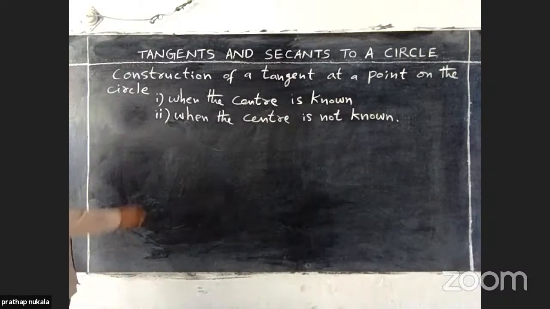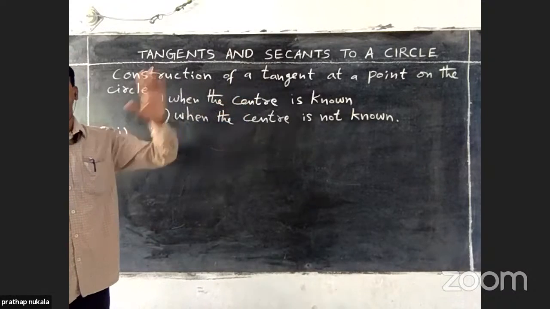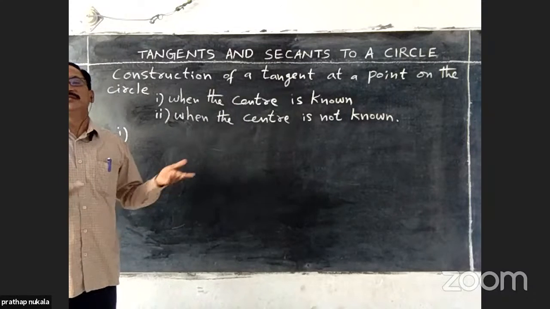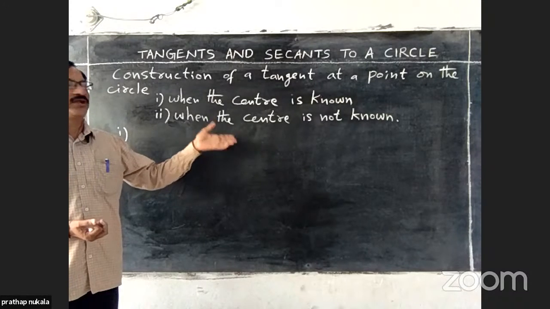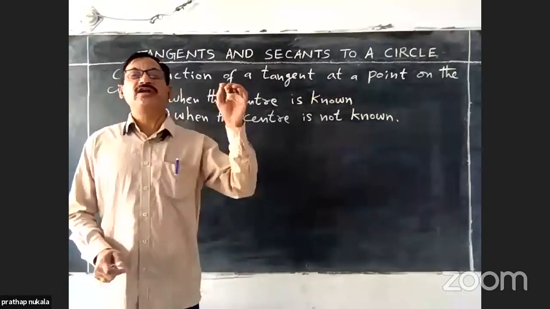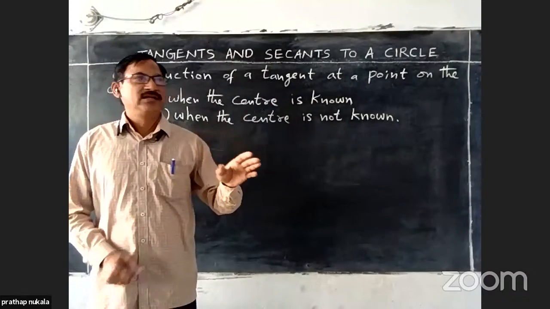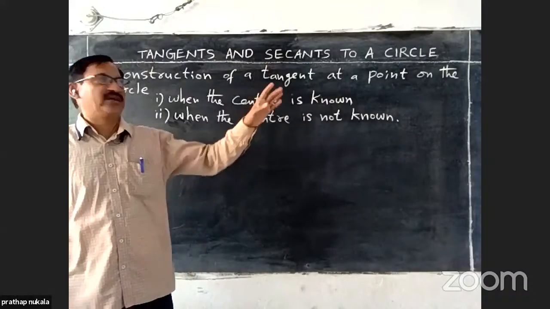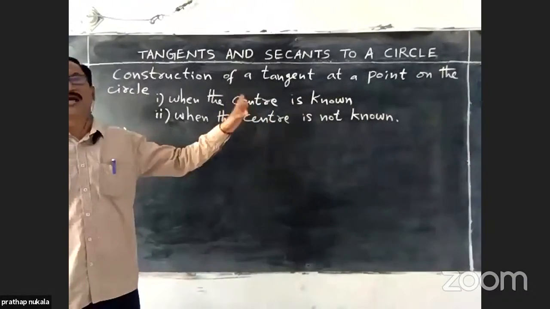Now, first one means when the center of the circle is known. Already we are saying center is known, means we are using a compass. We are drawing a circle by using a compass. First, we have to remember an important point for any geometrical construction. That is, a rough diagram is needed. Very, very important. A rough diagram is needed for any geometrical construction. Please remember, always.